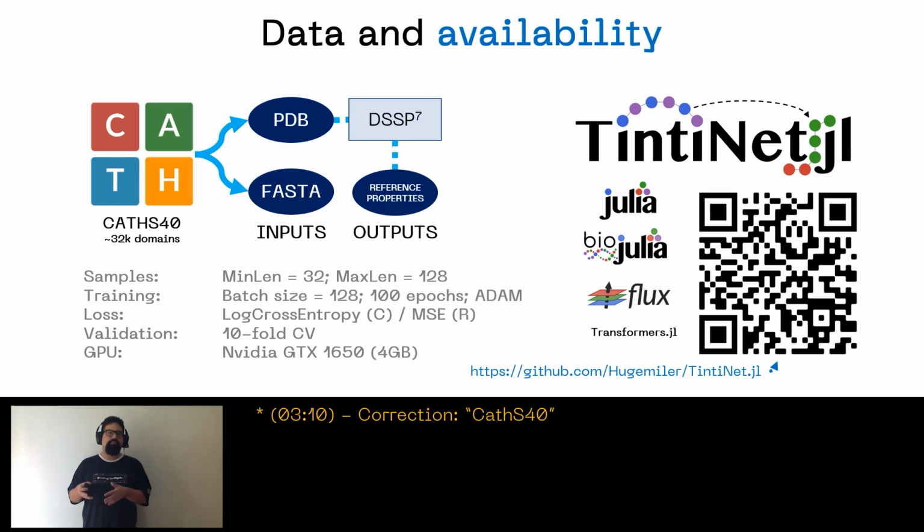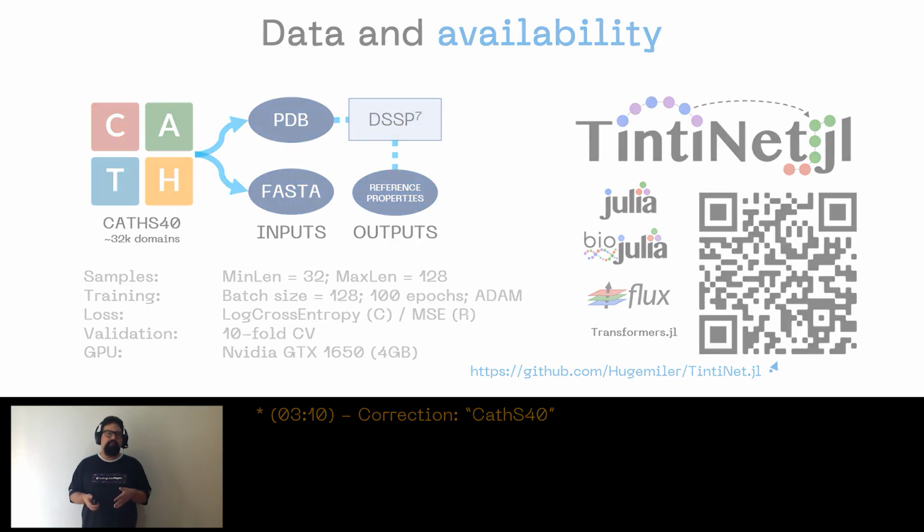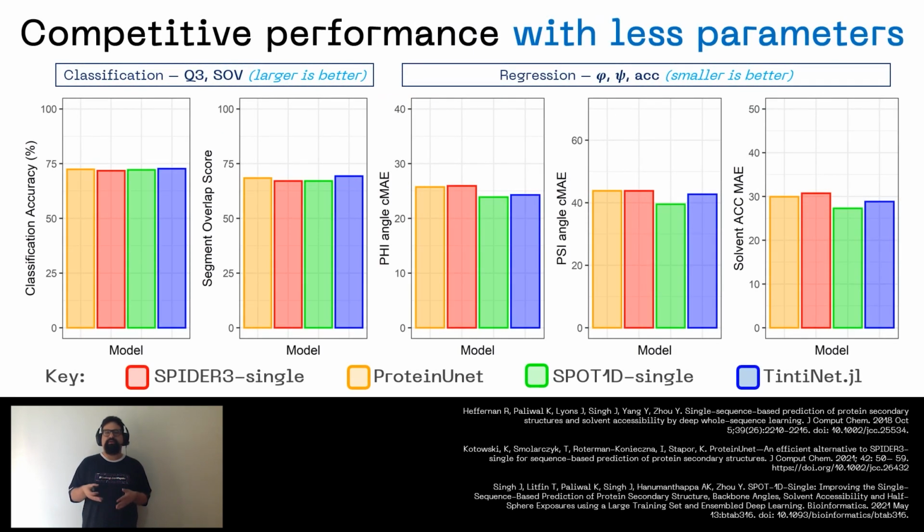And our complete protocol can be reproduced with all the scripts that are included on the GitHub repository. I've left a QR code on the right side of the slide if you want to check it out. And we benchmarked it side by side with other single sequence property estimators. And we compared some relevant figures of merit on the same validation set.